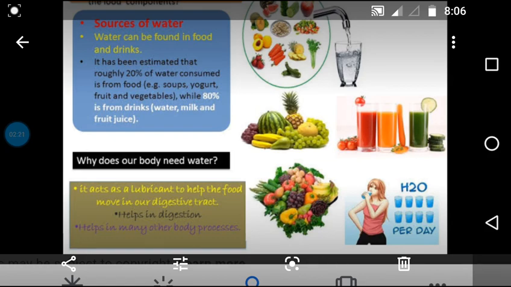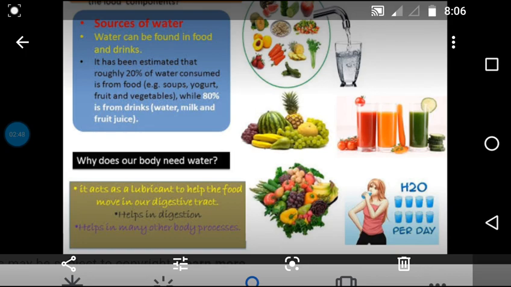Similarly, water acts as a lubricant inside our body for the free movement of food in our digestive tract. Next, it helps in digestion. Next, it helps in many other body processes to perform different life activities inside our body. This water is very useful for us.